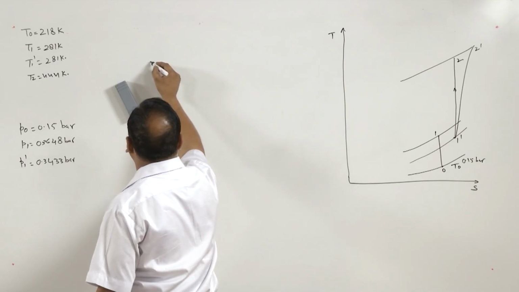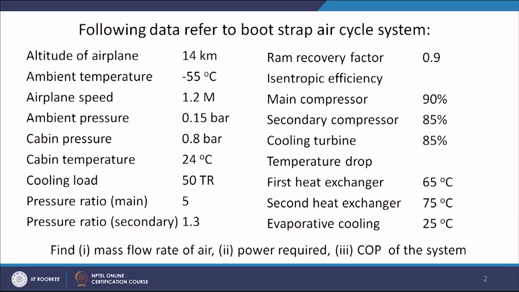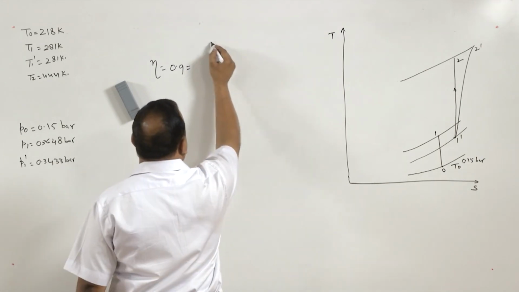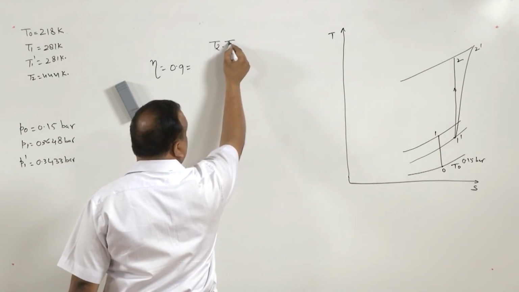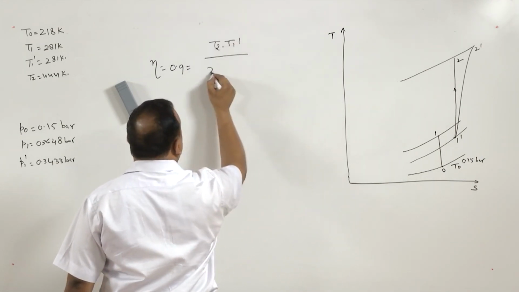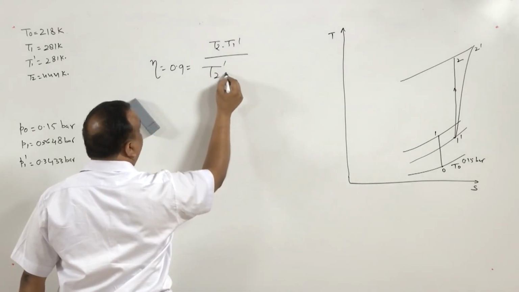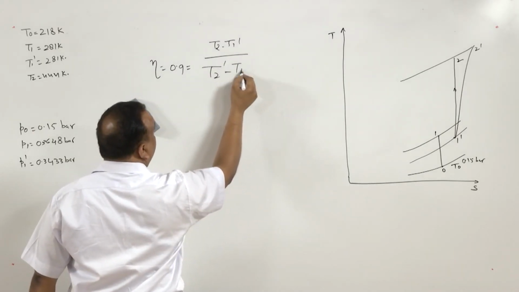So, the polytropic efficiency of the main compressor is 0.9 and that is equal to T2 minus T1 dash divided by T2 dash minus T1 dash.